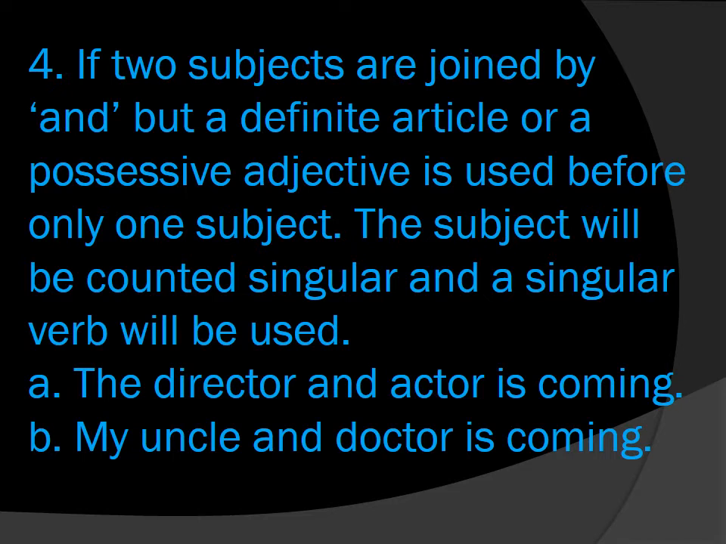In the next sentence, my uncle is given. My is a possessive adjective. Before the second noun, which is doctor, my is not used, that's why we will take it as a singular subject, and we will use is here. It means if two nouns or two pronouns are joined with and, but a definite article or possessive adjective is used before only one subject, then we will take it as a singular subject, and we will use only a singular verb.